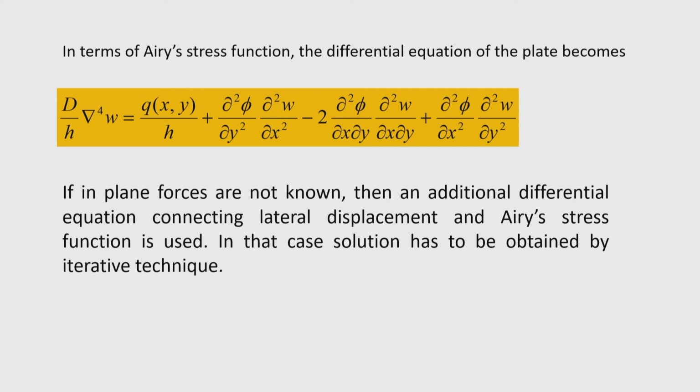So, introducing this quantity, now we can write this equation, the plate equation, in presence of the transverse load